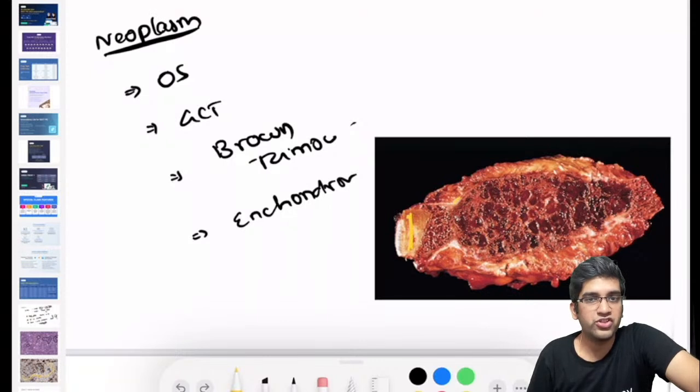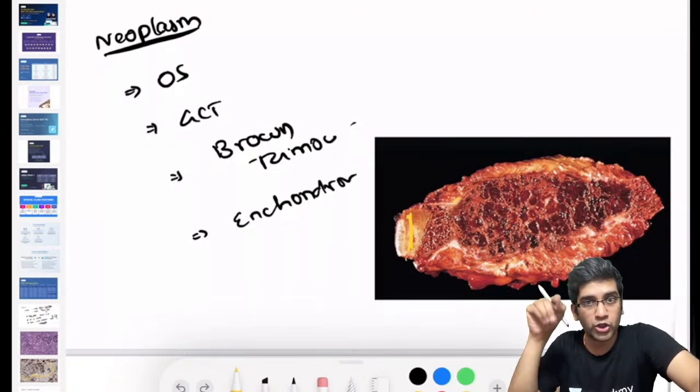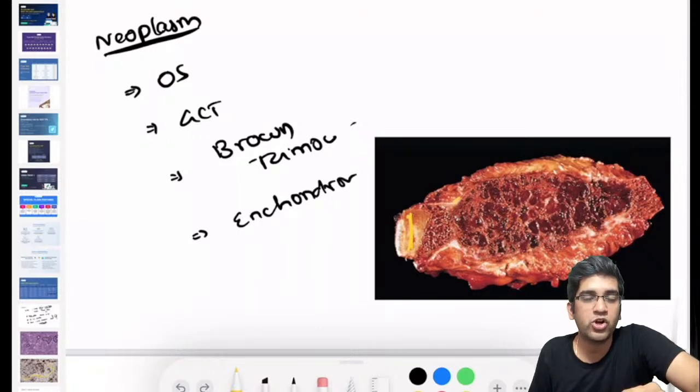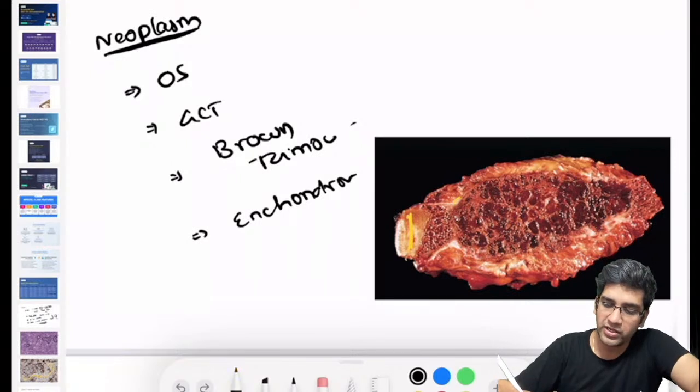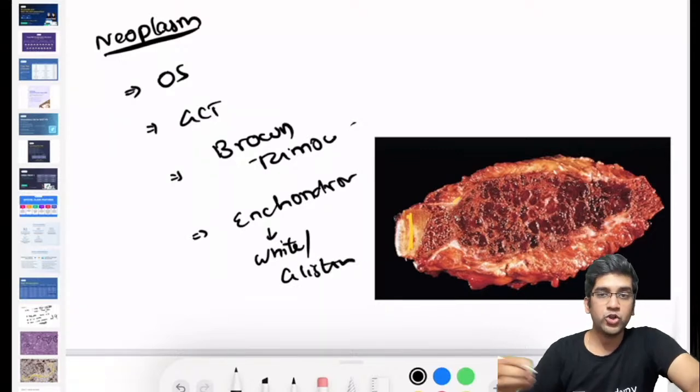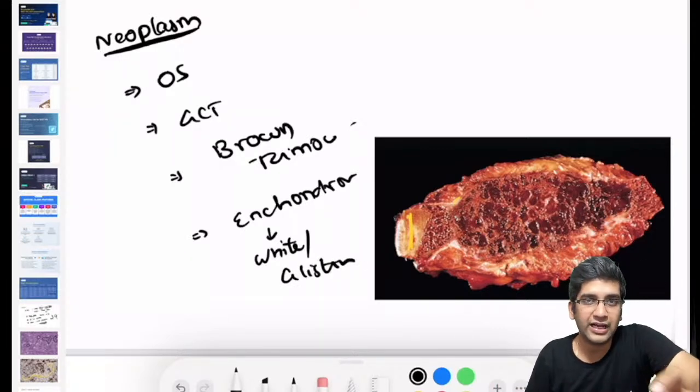I can tell it's a procedural hemorrhage, but even then, the locules I see here will not be red in color. I might have ill-defined procedural hemorrhage. It's unlikely to be an enchondroma, which will be white in general and glistening. Enchondromas are rarely hemorrhagic. The cartilage appearance can be easily picked up in an enchondroma, right?